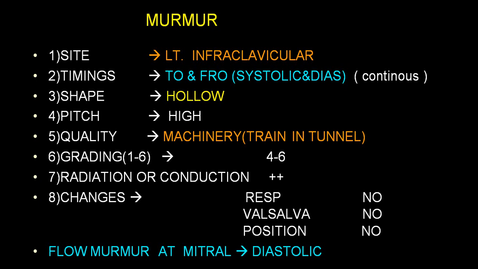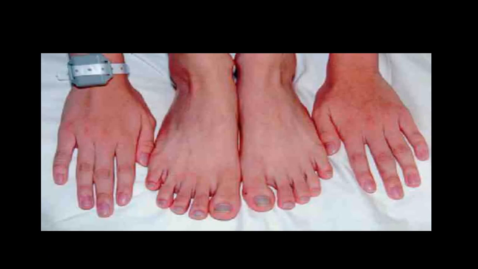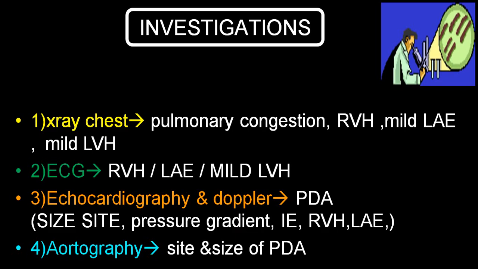You will have an increased flow murmur at the mitral area, which will produce a mid-diastolic murmur, which is a flow murmur. This is typical cyanosis you can see in the upper limb and lower limb. We call it differential cyanosis. The right upper limb is usually spared. The left upper limb and two lower limbs are mainly involved. Good number of times there is no cyanosis in the two upper limbs. You will have cyanosis and clubbing in the lower limbs only.